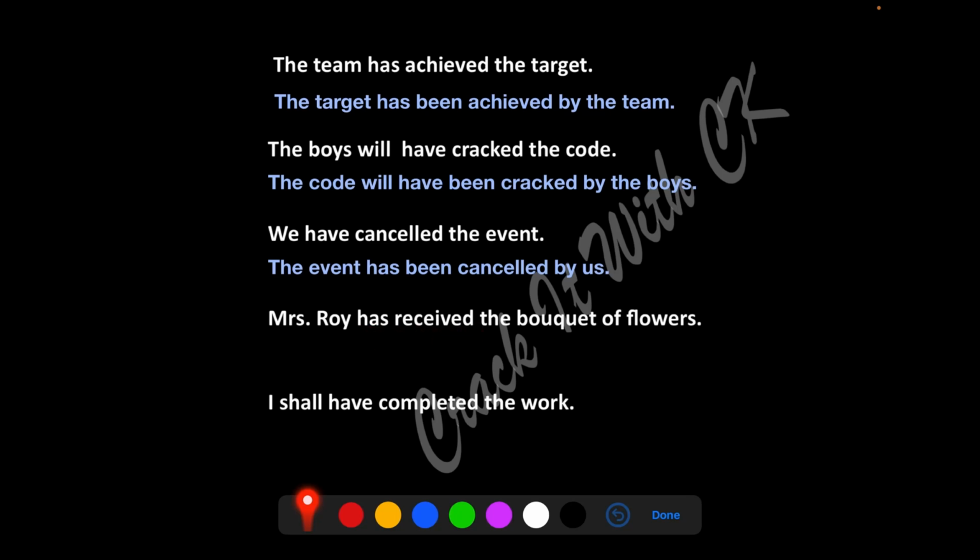Mrs. Roy has received the bouquet of flowers. The bouquet of flowers has been received by Mrs. Roy. Now, why am I not writing "have"? This is flowers. Because bouquet is just one. She has received only one bouquet. So be careful. Whenever you have this kind of collective noun thing, it will always be considered as singular, okay?